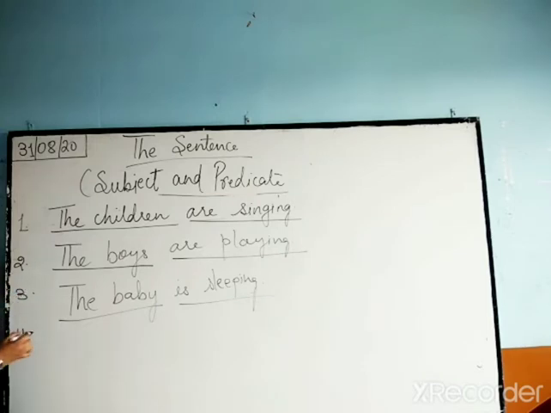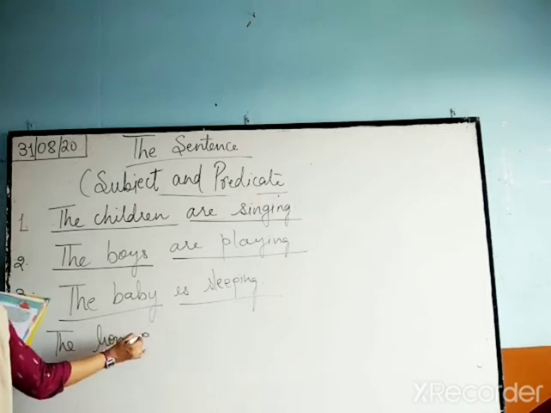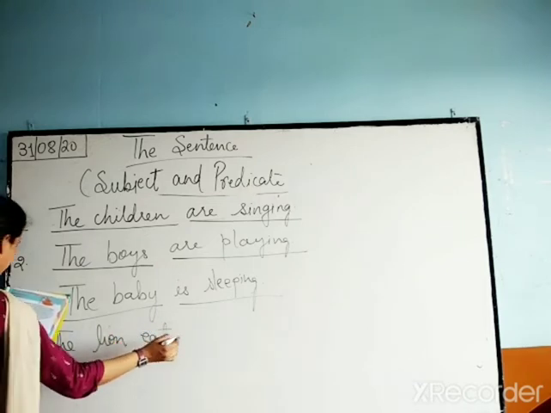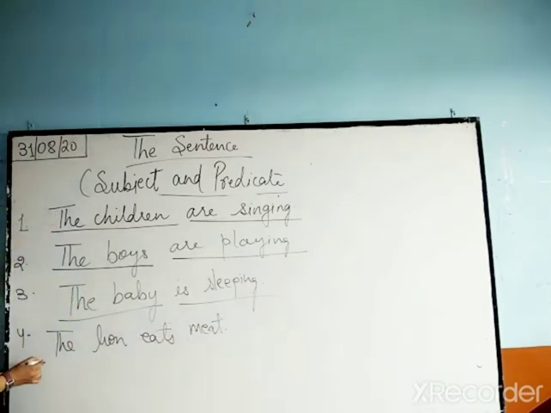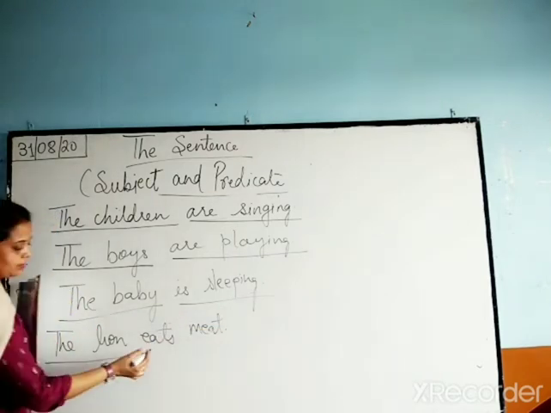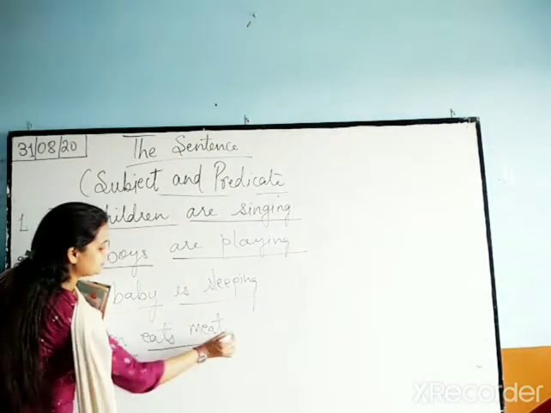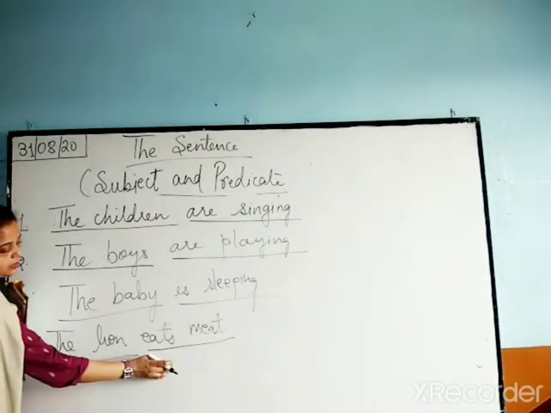Fourth one, the lion eats meat. Okay, who eats meat? Lion. What is it about it? That it eats meat. This is the subject. This is your predicate.